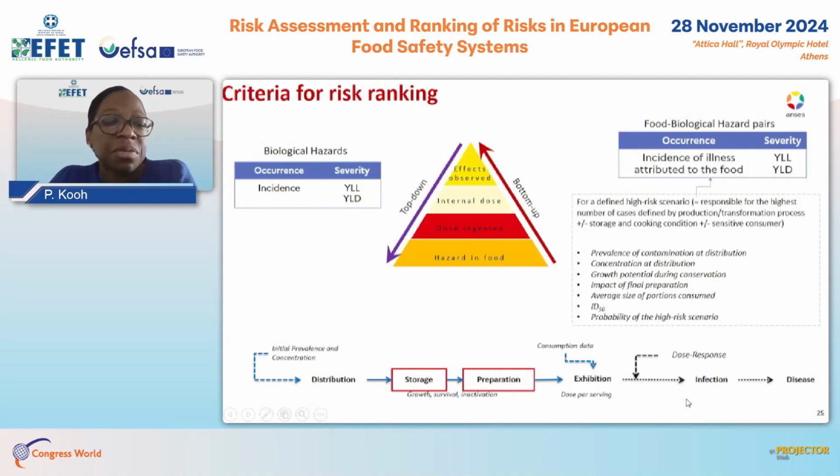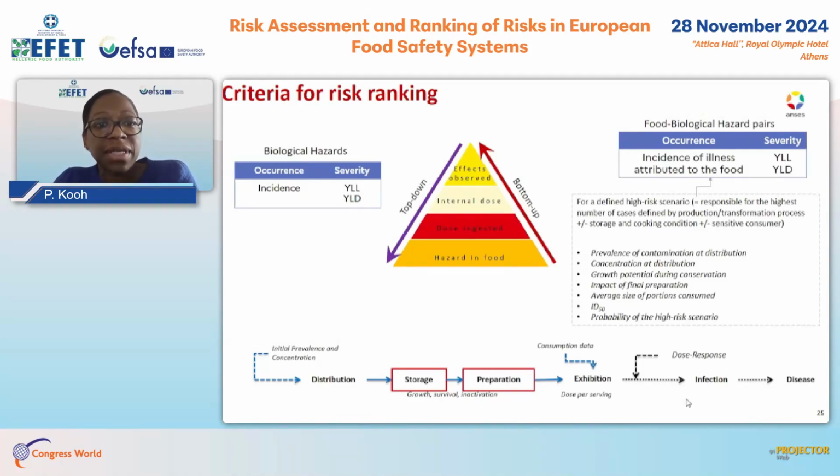For the biological hazards, we also have criteria related to occurrence and criteria related to severity. The criterion related to occurrence corresponds to the incidence of the foodborne disease in France, and it is documented by French surveillance data.